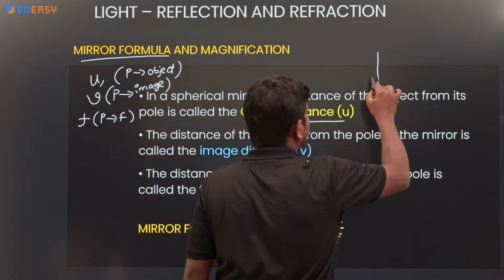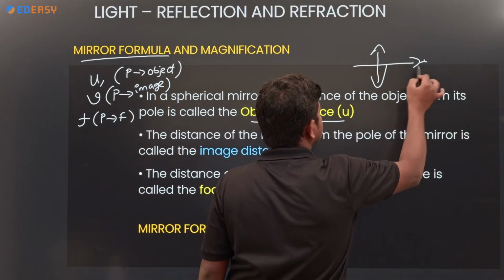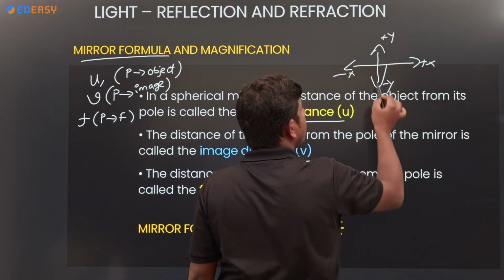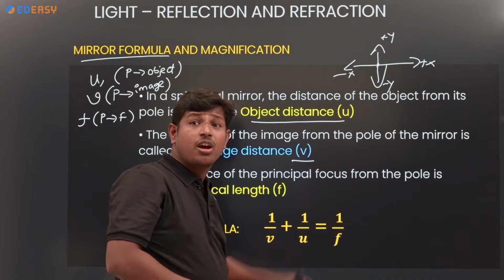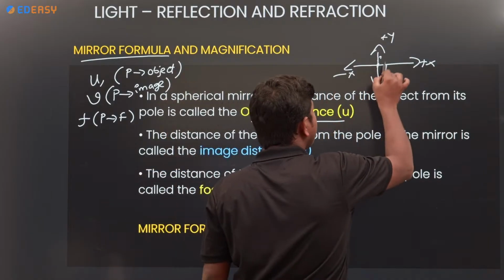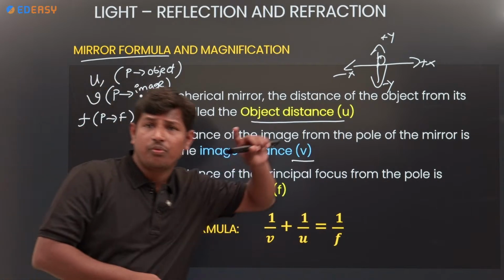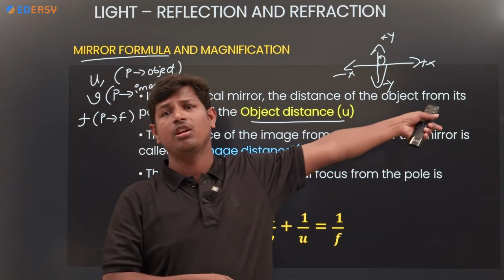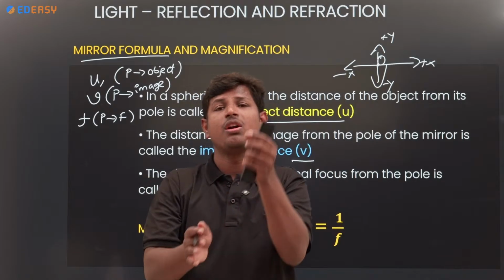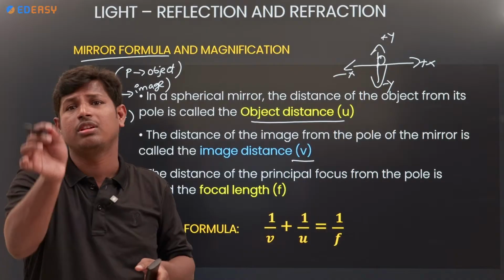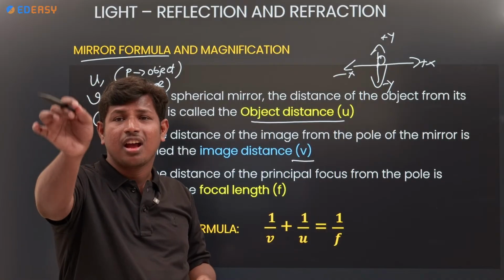If I am taking a graph here, I am taking a positive x-axis, negative x-axis, positive y, negative y. From where you take all the distances? From the origin. From the origin only we will get all the distances. Similarly, if you want to get the exact value, all the distances are measured from the pole. So here the pole acts like an origin.